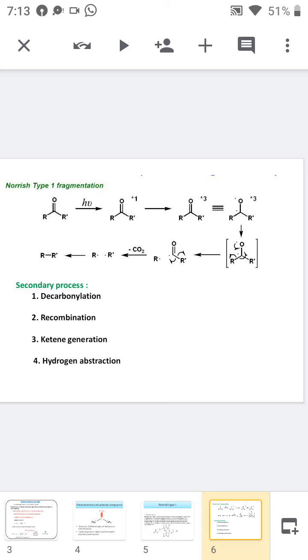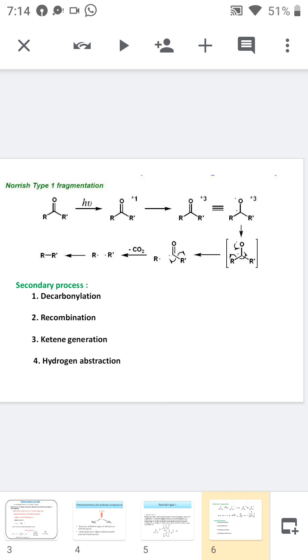See this example in which first of all the acyl radical, that is R radical and RC double bond O radical, is generated. After that, the first secondary process, decarbonylation, will occur and form two new radicals, that is R radical and R dash radical. Then after the decarbonylation, the secondary process, recombination, will occur. So R and R dash combine together to form R R dash.